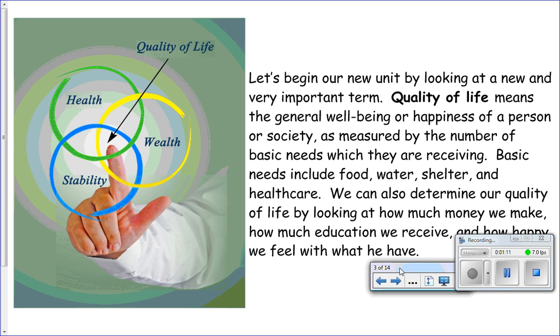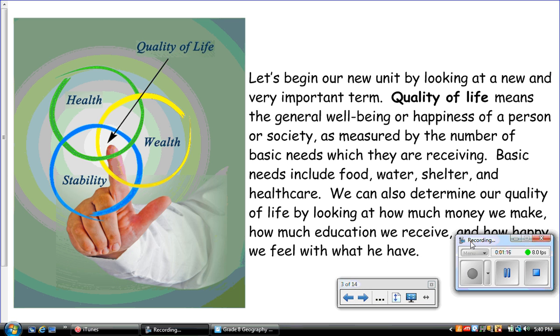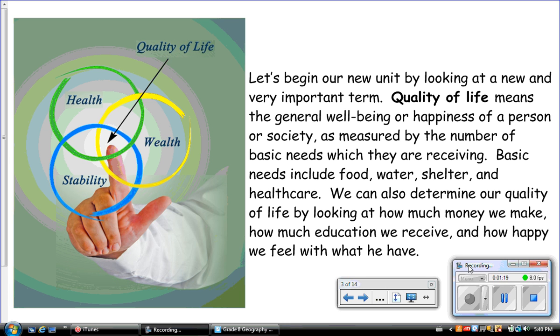Let's begin our new unit by looking at a new and very important term. Quality of life means the general well-being or happiness of a person or society as measured by the number of basic needs which they are receiving. Basic needs include food, water, shelter, and health care. We can also determine our quality of life by looking at how much money we make, how much education we receive, and how happy we feel with what we have.